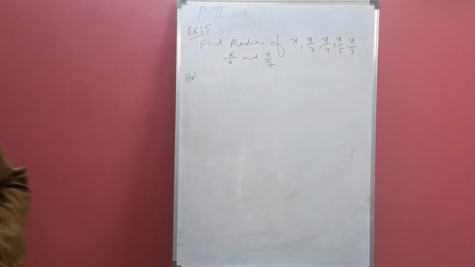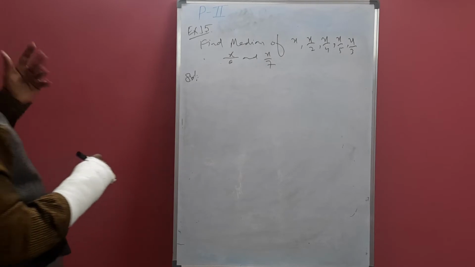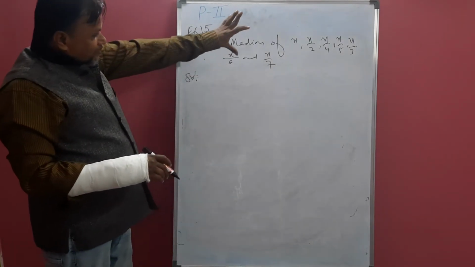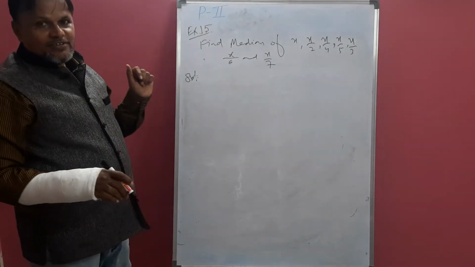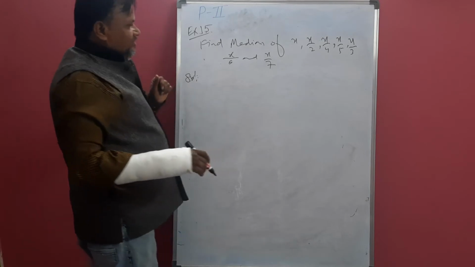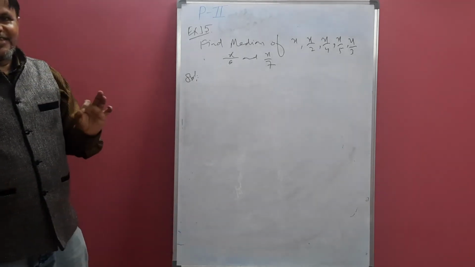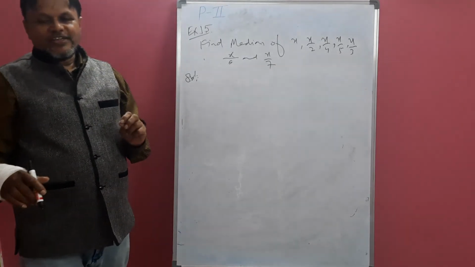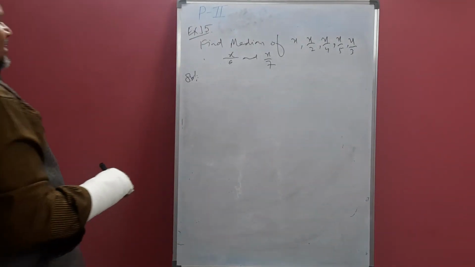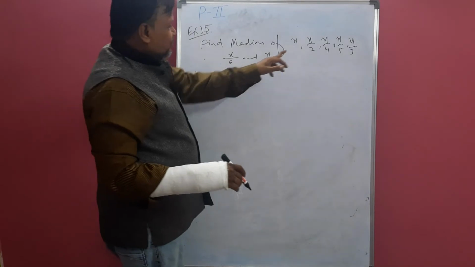X value is there. If we don't know what value of x is there, whenever we get this type of question, we have to see the denominators. The larger the denominator, the whole fraction will give the smaller value. So which number is larger?